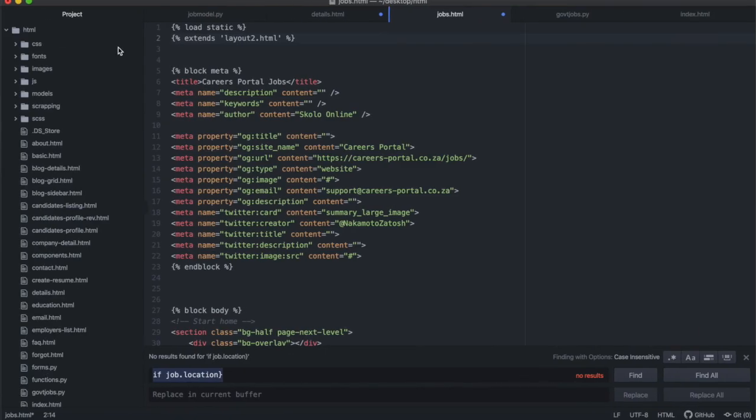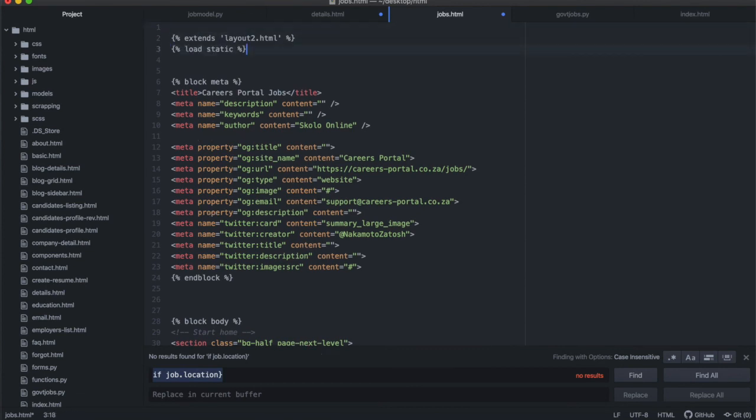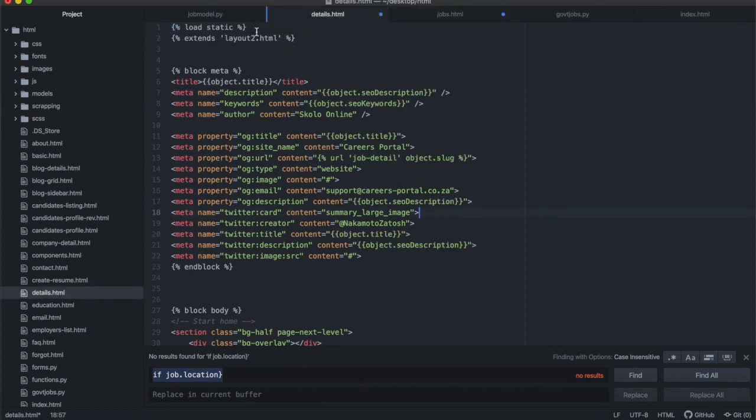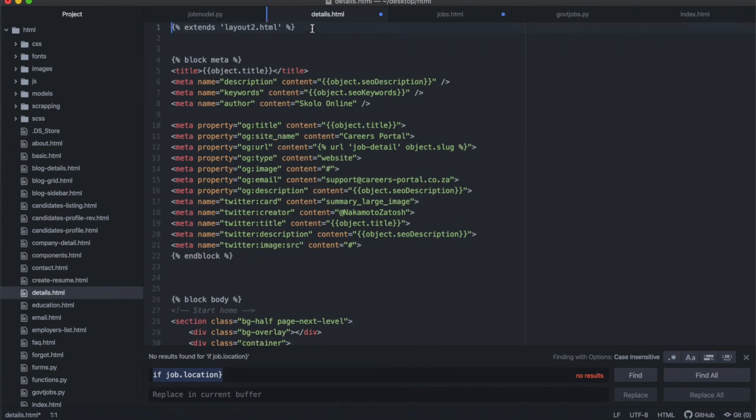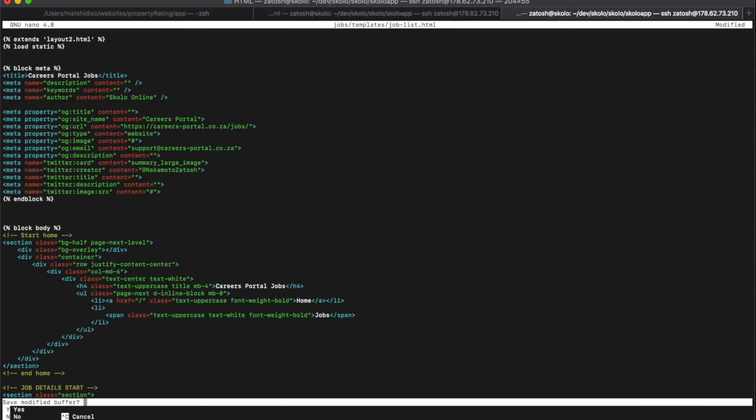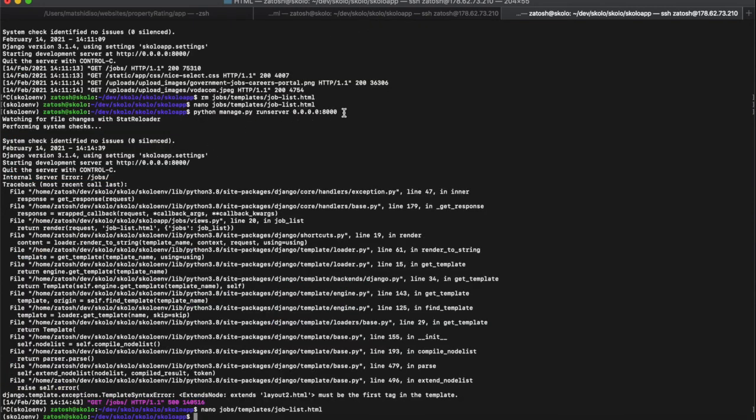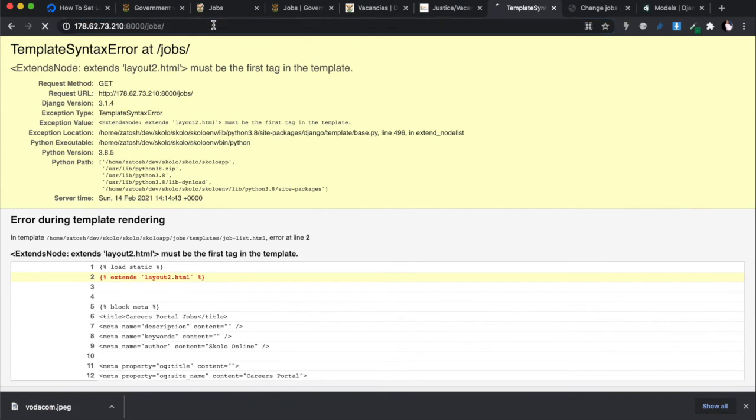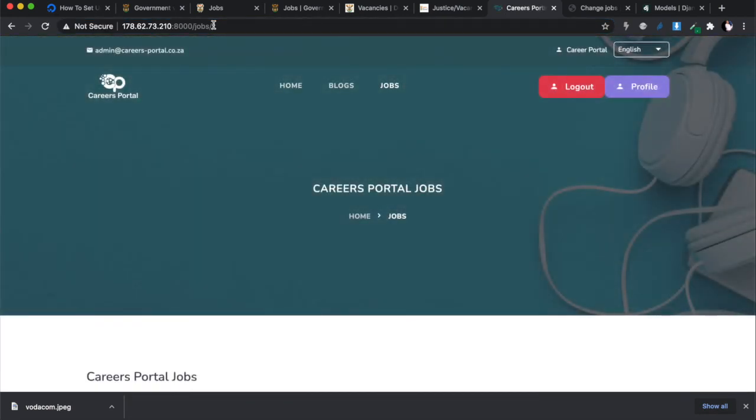Let me fix it now in my notes, because I'm going to have the same problem every time I paste this if I don't fix it over here. And let me fix it over there as well. So load static must come second. Paste that, then save this, and run our server. Then let's start our website, and there you go.